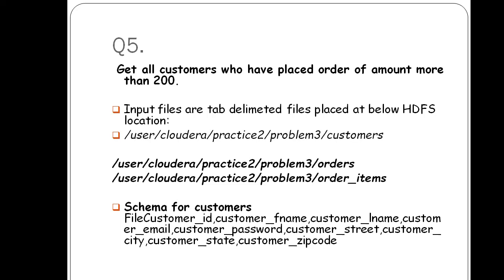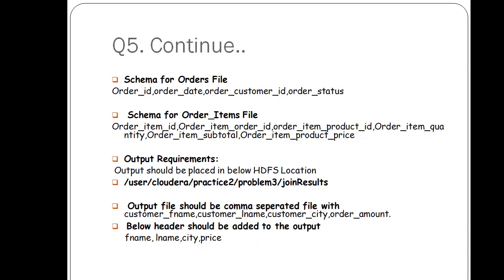You can see the schema for customer. The column names in that file are customer ID, customer first name, customer last name, customer email, customer password, customer street, customer city, customer state, customer zip code. These are the columns inside that file. Schema of order: order ID, order date, order customer ID, order status. It means order customer ID shows that order and customer have a relation.